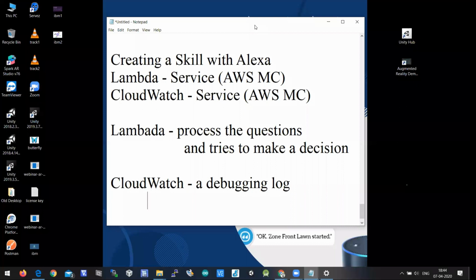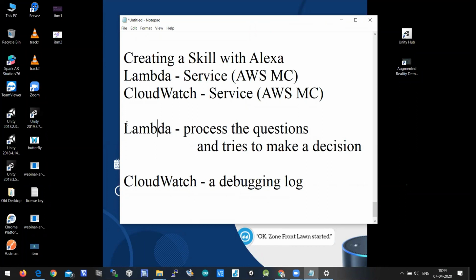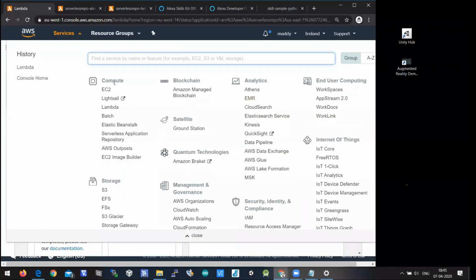So the debugging log will help you in identifying the mistake and all. So these are all the services which are used in AWS. So let's jump into the AWS management console to see where this Lambda is, and where this CloudWatch is.